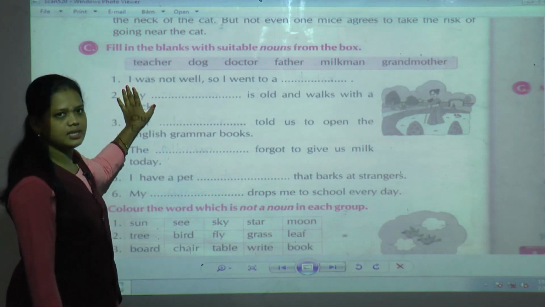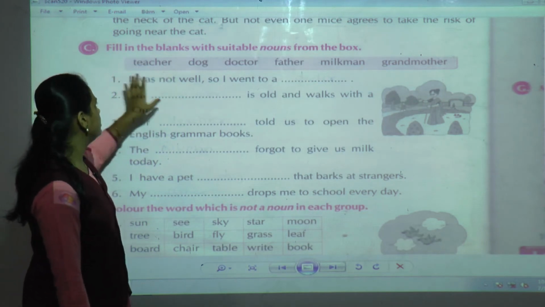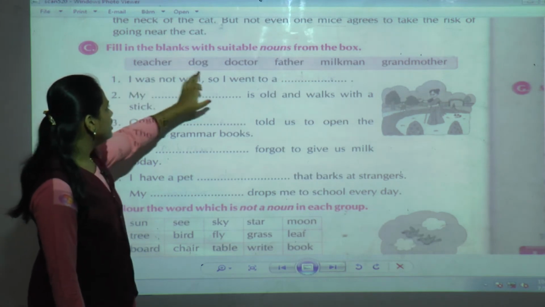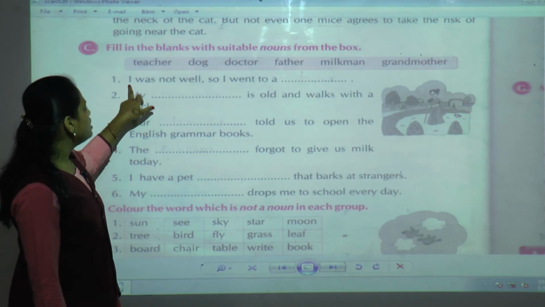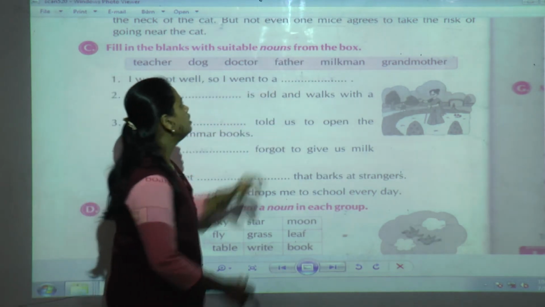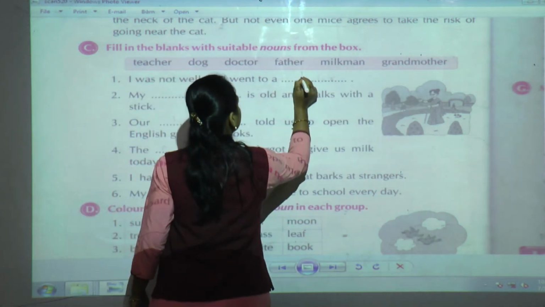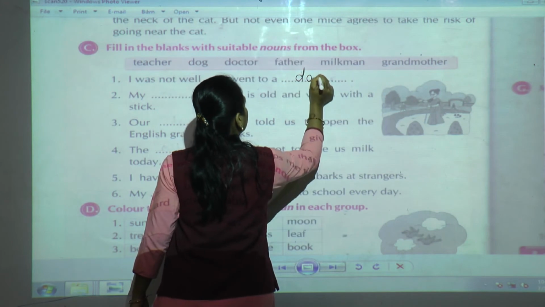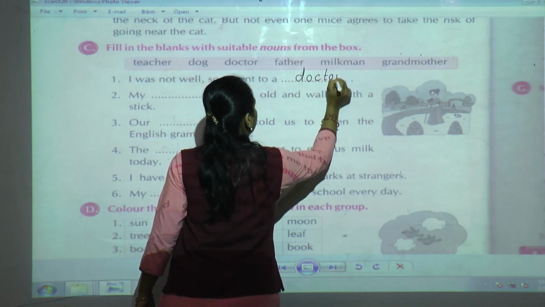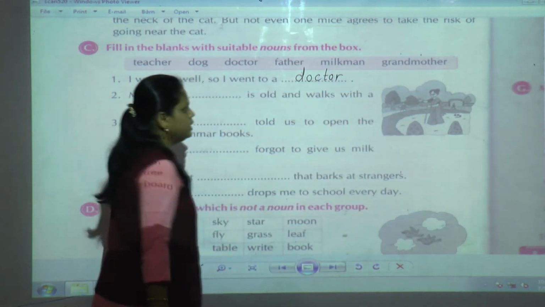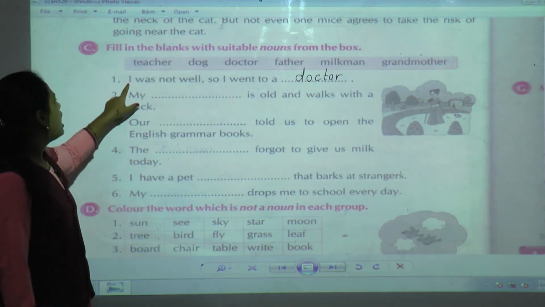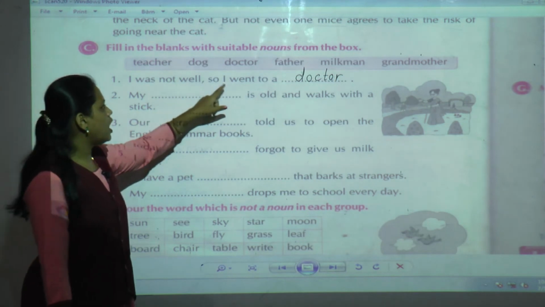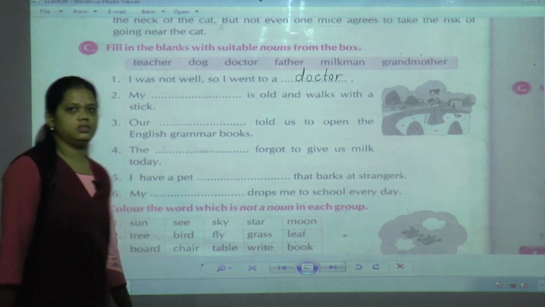The box has given a hint, and we can write it here as the answer. The first answer is doctor. The full stop is already given. So the first sentence is: I was not well, so I went to a doctor.